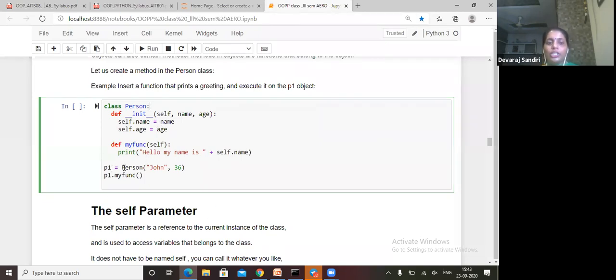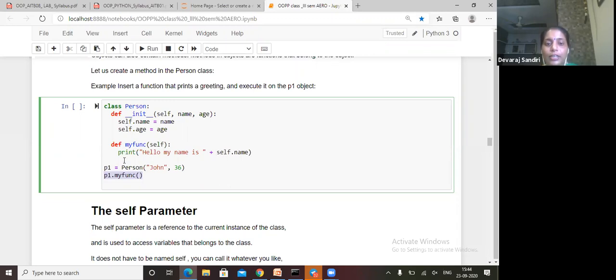So p1 is equal to Person of John, 36. They will call John, 36. Then p1.my_function, this my_function. P1.my_function will be calling from this def function, def my_function of self. My function self will call your self.name.